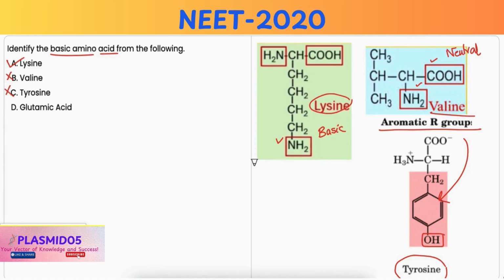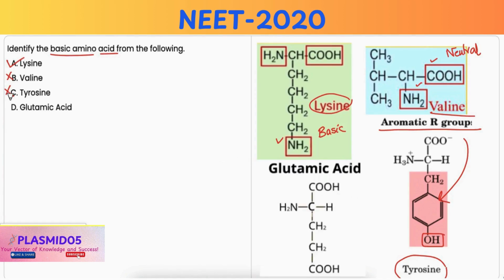Option D, glutamic acid. It is also incorrect because glutamic acid is an acidic amino acid due to the presence of a carboxyl group in the side chain, which can donate protons, giving it an acidic character at physiological pH.